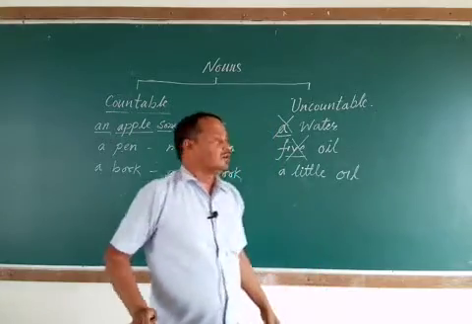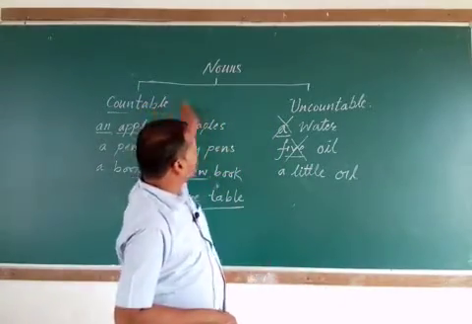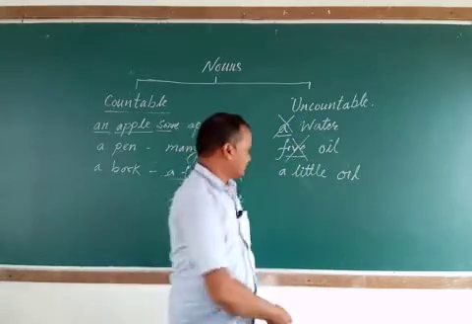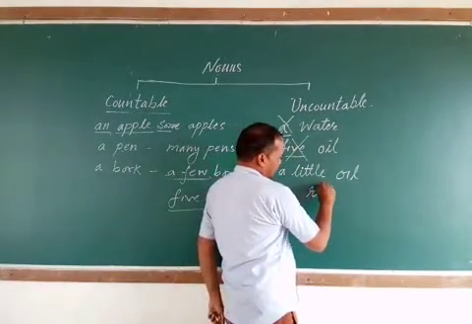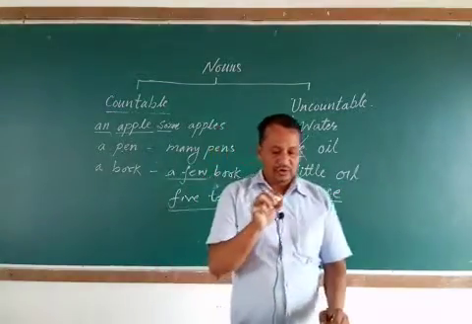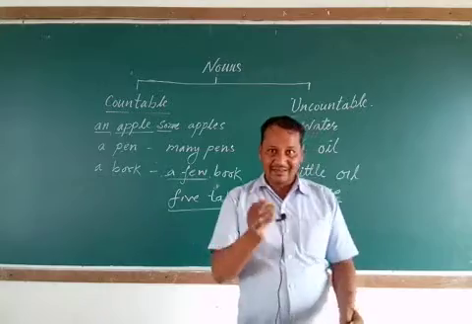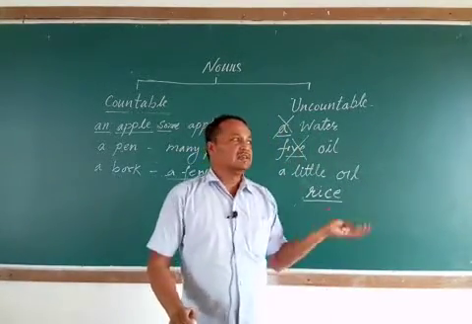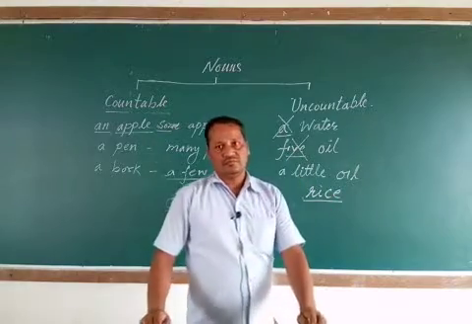I hope you have now understood what is countable and what is uncountable. If there is rice, in general you can count them by 1, 2, 3, 4, 5, but it is very difficult to count rice. So rice is also uncountable.